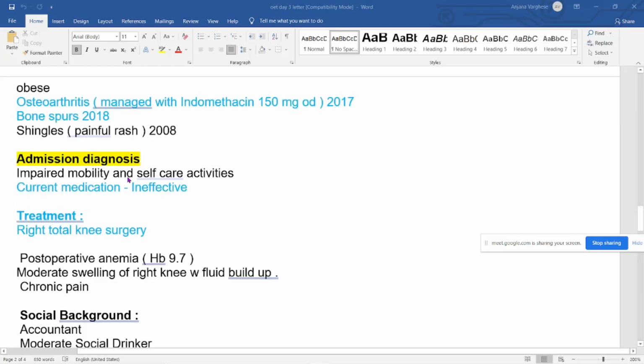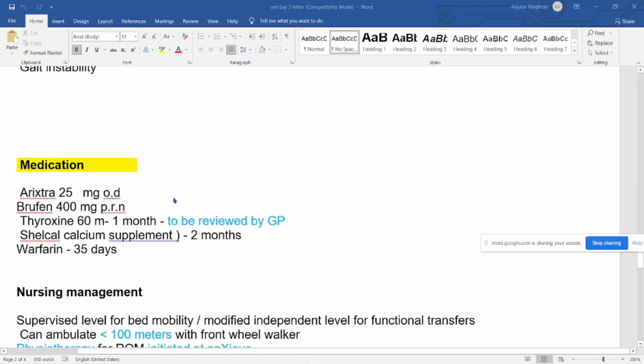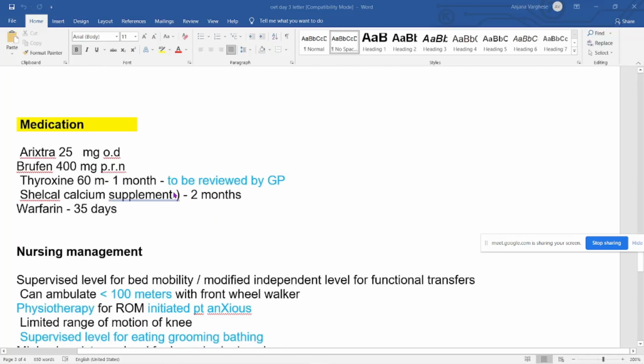Then impaired mobility and self-care. Sometimes the current medication will be ineffective, so you should know how to write that it is ineffective. Now we come to the medical background. We have cleared medication, so don't fill the entire sentence with medications. Some medicines they will specifically demand to be reviewed by the GP.